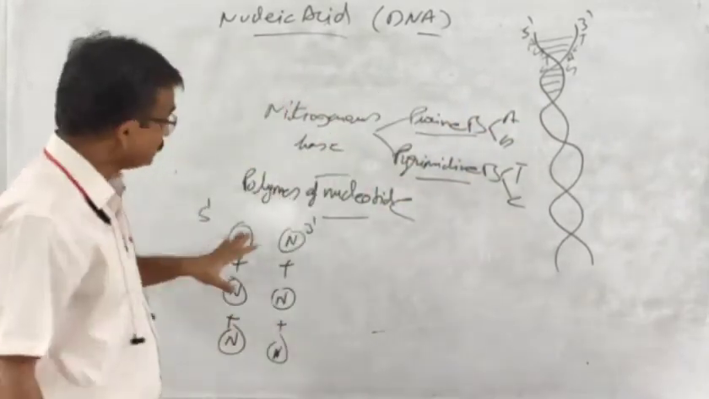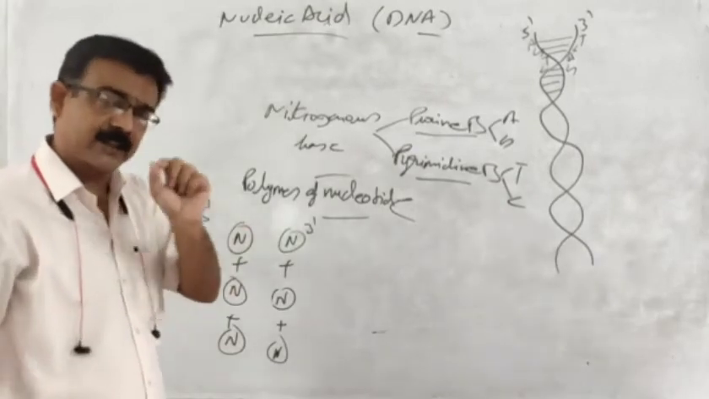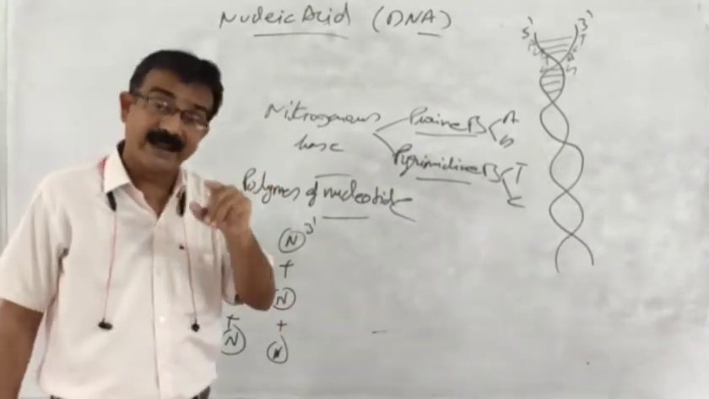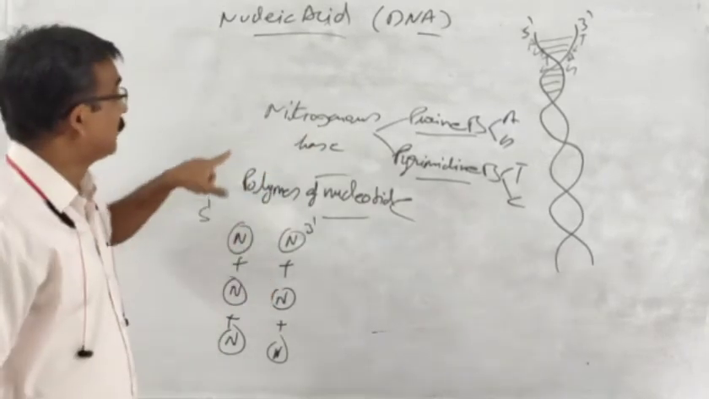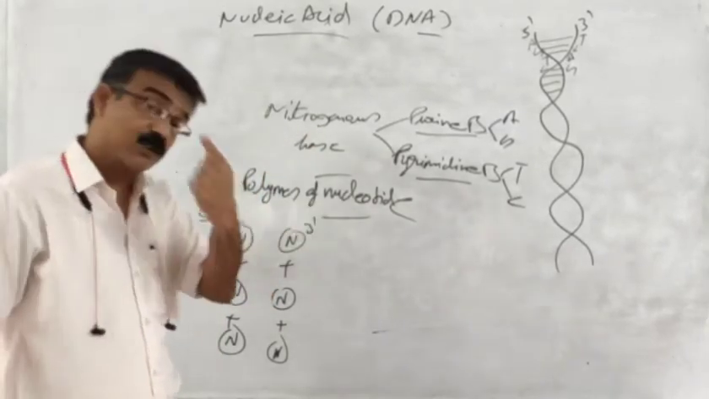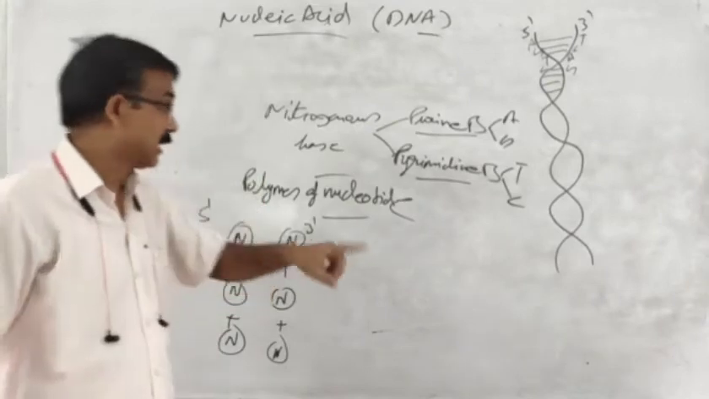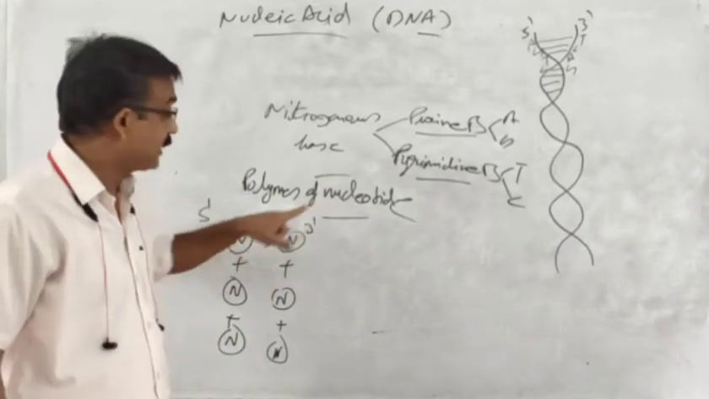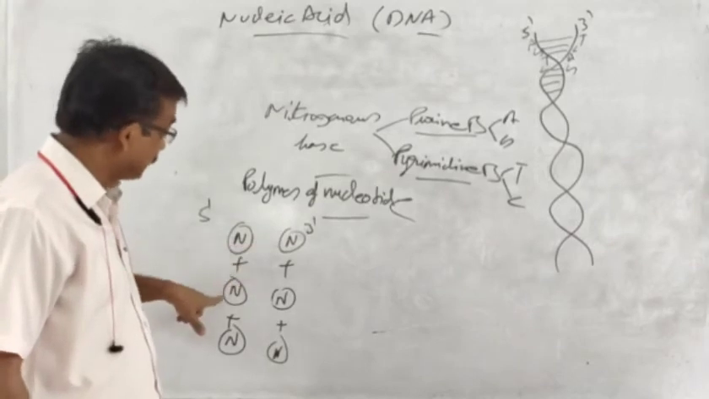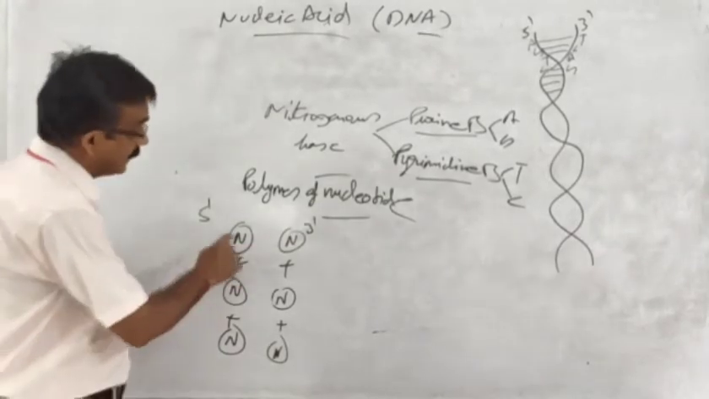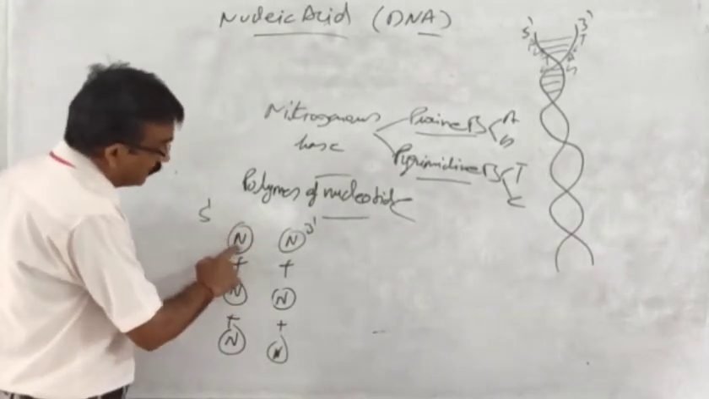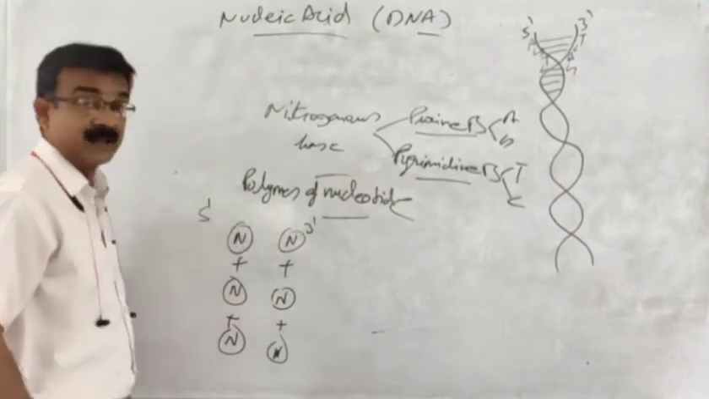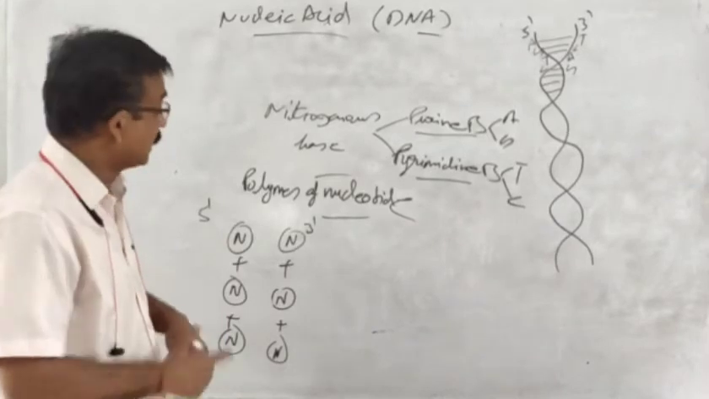And now I think it is quite clear to you that the monomer of DNA is what? DNA is a polymer of nucleotides. Means the monomer of DNA is what? Nucleotide. So how one nucleotide is connected with another nucleotide, and how one nucleotide of one strand gets connected with another strand, that we will try to find out.